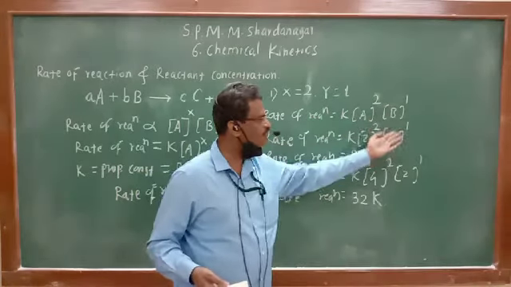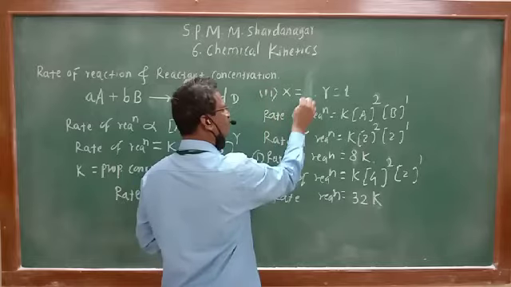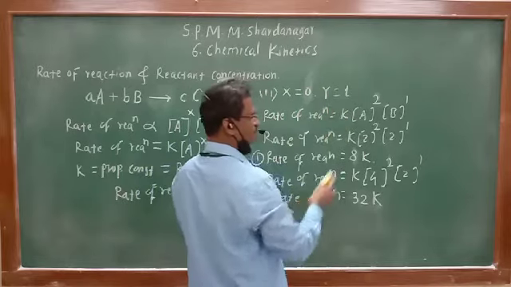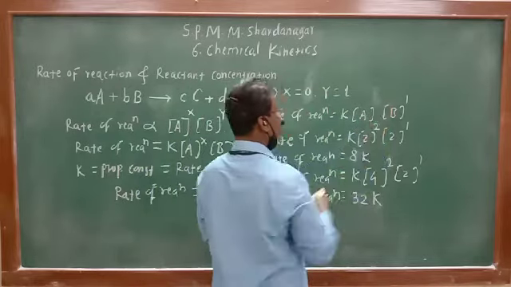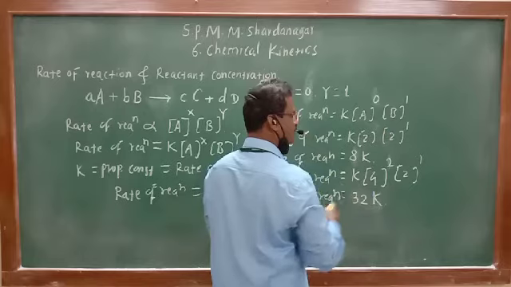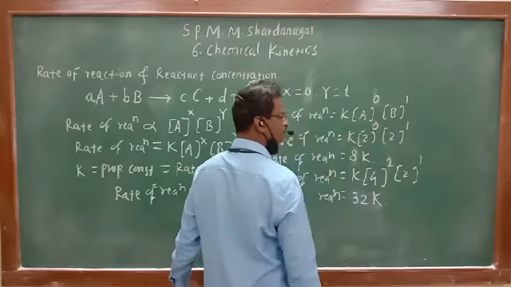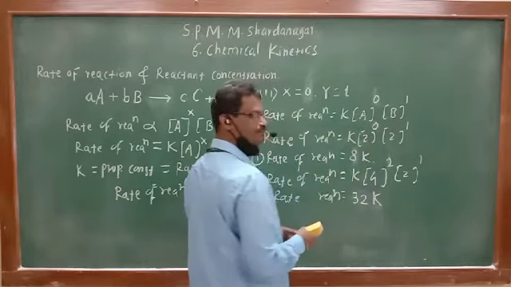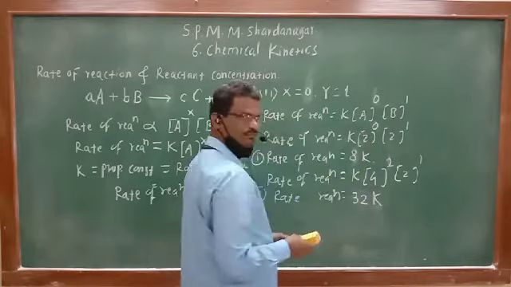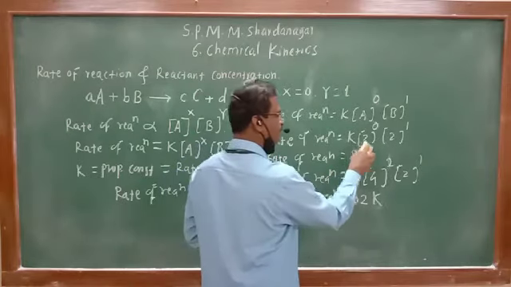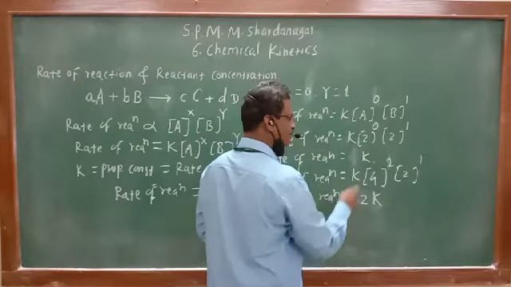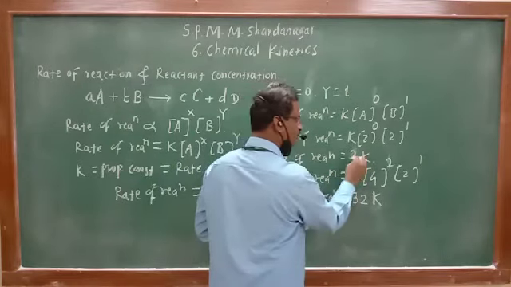One more fact. Third one, if x is equal to 0 and y is equal to 1, see what happens. X is equal to 0, so A raised to 0. Here this power is 0. 2 raised to 0, how much? 1. Anything raised to 0 is 1. So what is the answer over here? 2k. Simply this factor we are considering. It is not necessary to consider this.